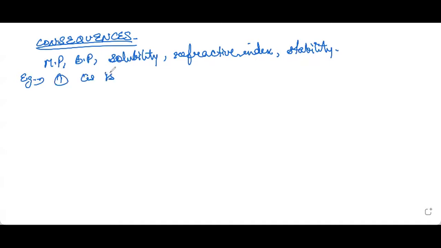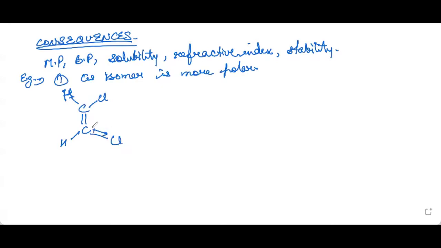Cis isomer is more polar than trans isomer. So if I take this example, here it is hydrogen, Cl. Now this will be the direction of the dipole. Now there will be a resultant dipole in this case.